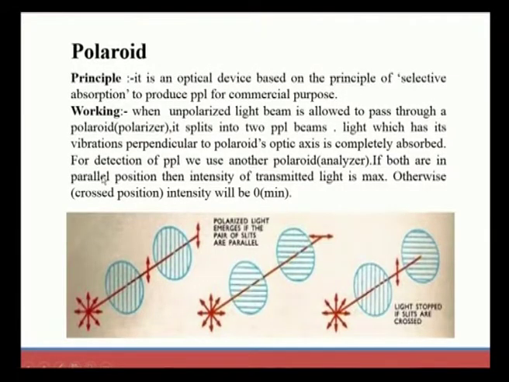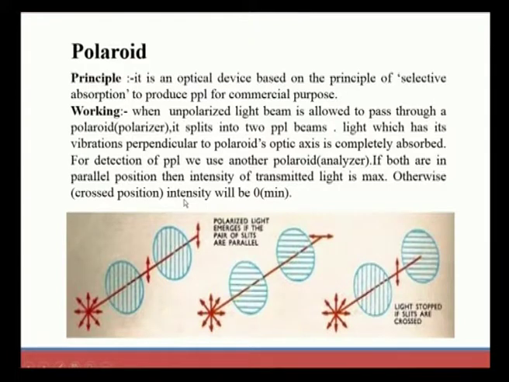When unpolarized light is incident on a Polaroid, consider two polarizers. The first one, nearer to the source, is called the polarizer, and the one nearer to the observer is called the analyzer. These are the two optical devices we are going to observe here. Whenever natural or unpolarized light is incident on the Polaroid or polarizer, it splits into two PPL beams, one with vibrations perpendicular to the Polaroid's optic axis,